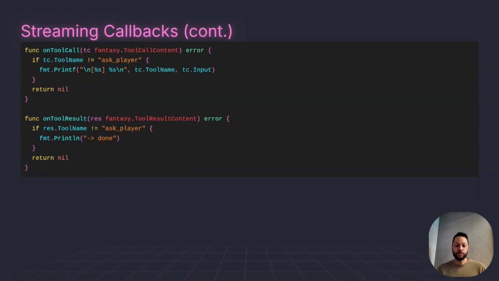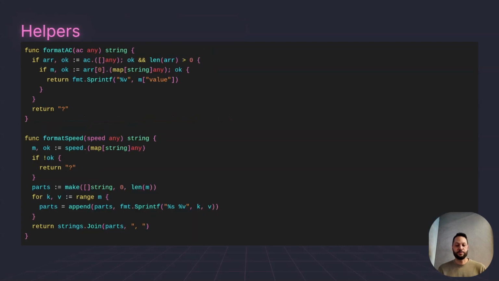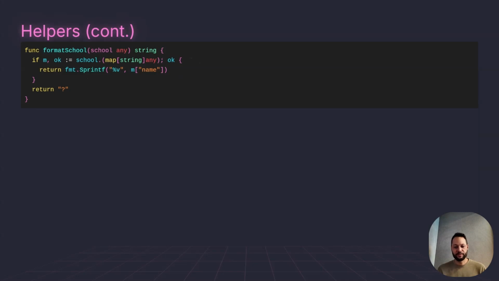And then we have callbacks for tool calls and tool results. You filter out as player from the tool call and result logs because the tool handles its own display. For everything else, the monster lookups, dice rolls, spell lookups, all that stuff, we just print out, hey, that it's calling this tool, and then we just print out the result. And then finally, we just add a few different helpers. So format AC is just formatting the armor class, format the speed, and then we format the school, like the different school of magic, etc.